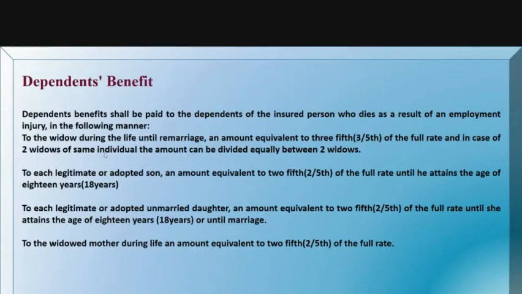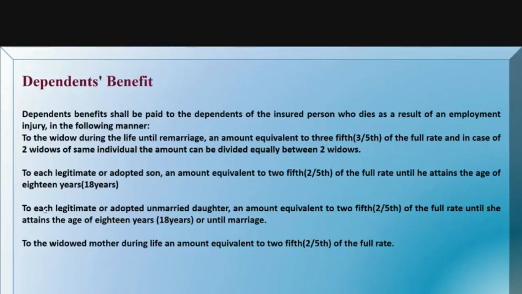The next dependent could be each legitimate or adopted son, an amount equivalent to 2/5 of the full rate until he attains the age of 18 years. So he'll be given the amount of 2/5 of the full rate.